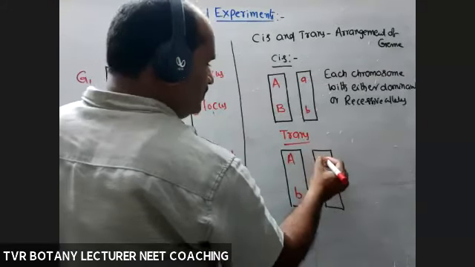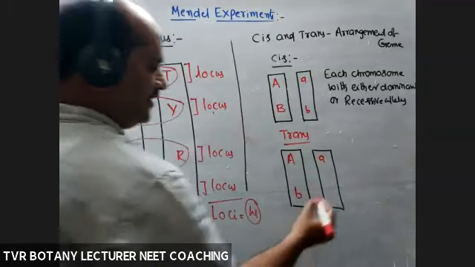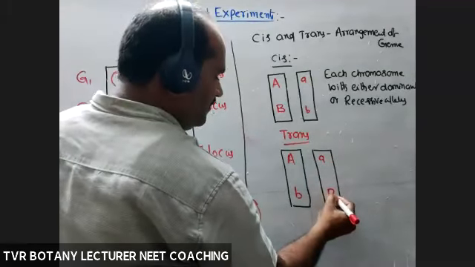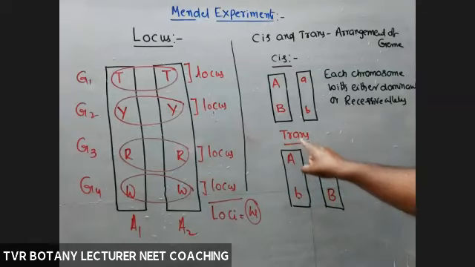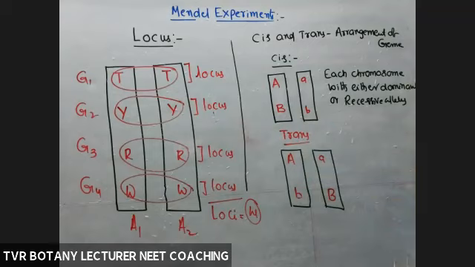Here small a, capital B. Now, what is the definition for that one? Each chromosome is with both dominant and recessive alleles. Dominant, recessive. Okay, so this is called as a trans arrangement of genes.